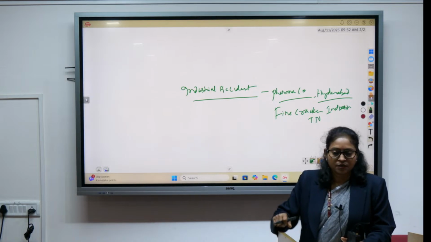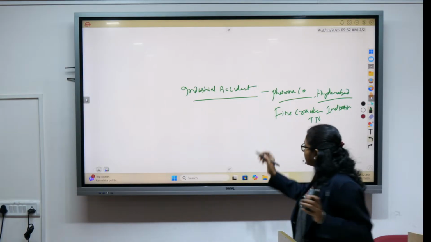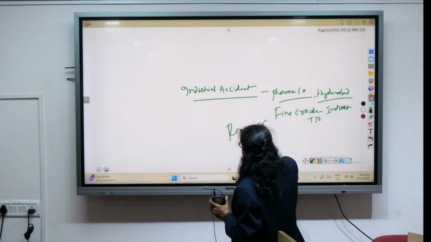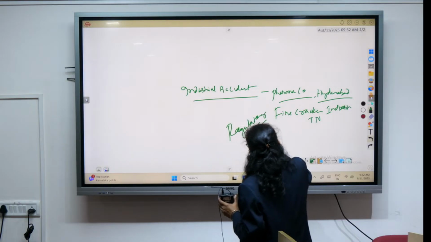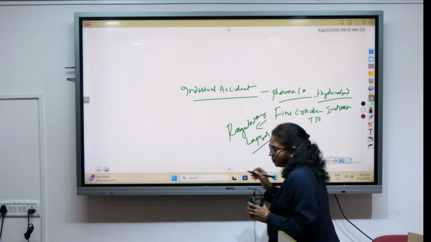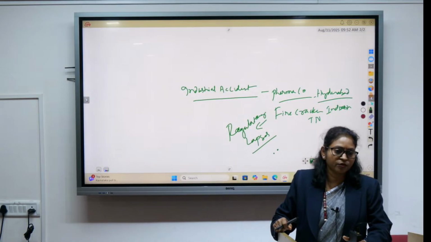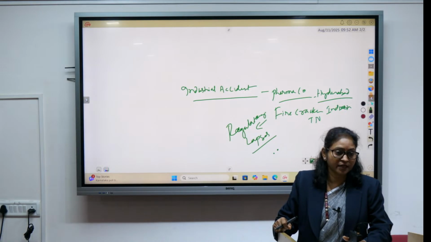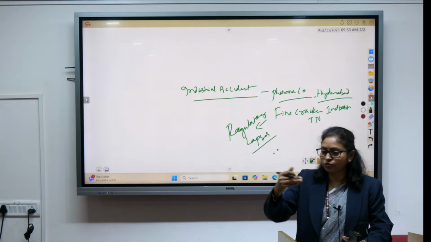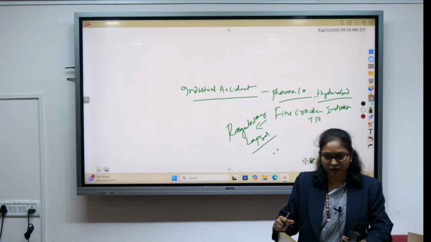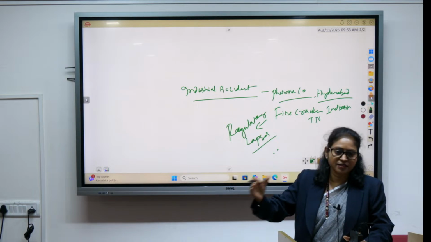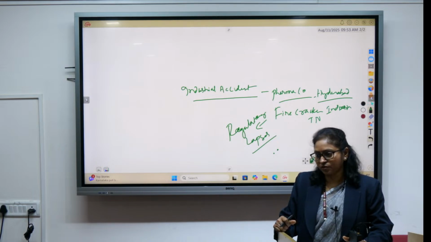So what steps is the government taking, and what are the regulatory lapses? Because all these accidents happen because of regulatory lapses. So reverse the problem, you get the solution. What regulatory approach or what regulation has to be put in place to prevent such kinds of man-made disaster, right?